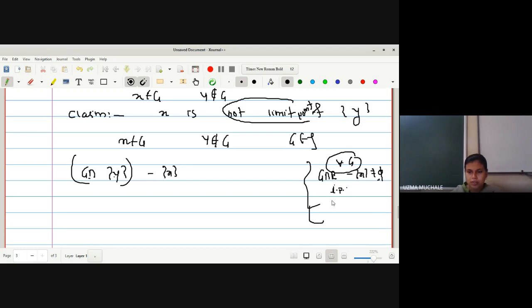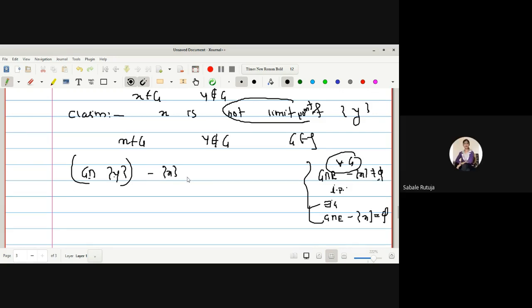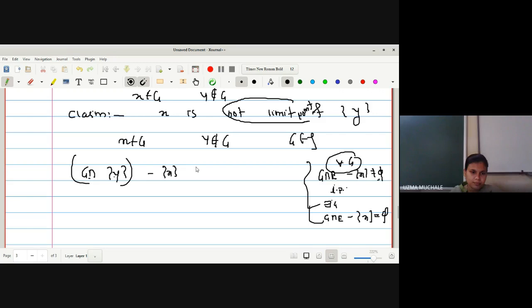And what is the definition for not a limit point? There exists an open set which satisfies the condition G intersection E minus the point is the empty set. Do you remember the definition of limit point and not a limit point? Yes, ma'am. Okay. So we have to prove this is equal to empty if I want to prove x is not a limit point of y.